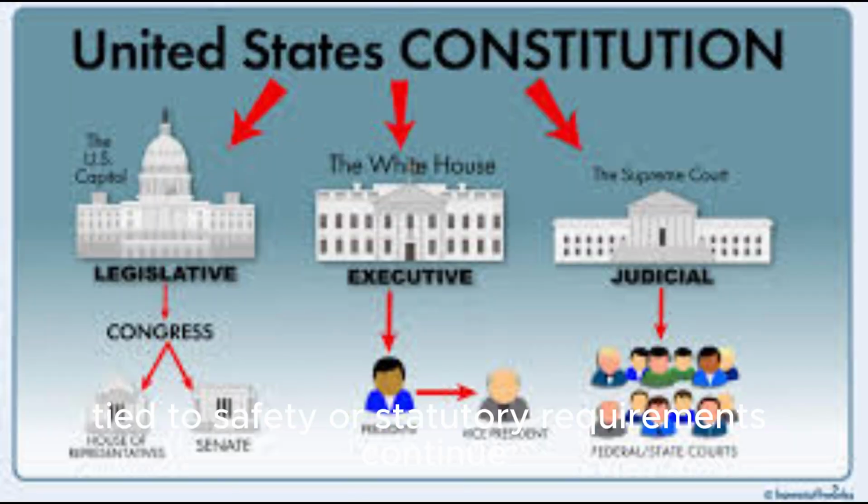Essential services tied to safety or statutory requirements continue, but many discretionary programs pause. Once Congress eventually passes appropriations or another temporary measure, agencies resume normal operations.